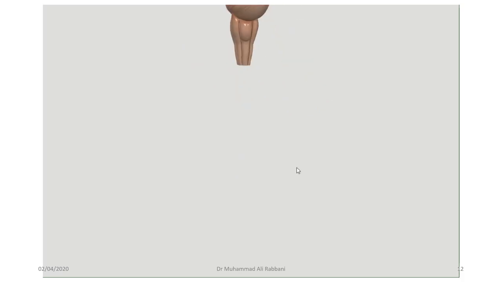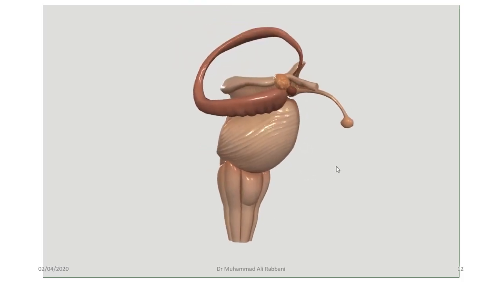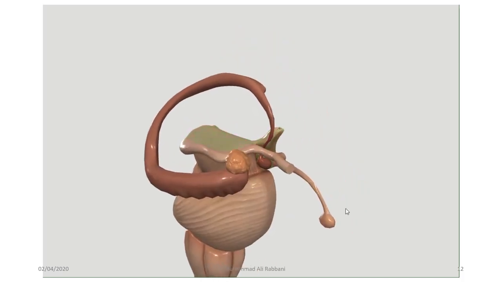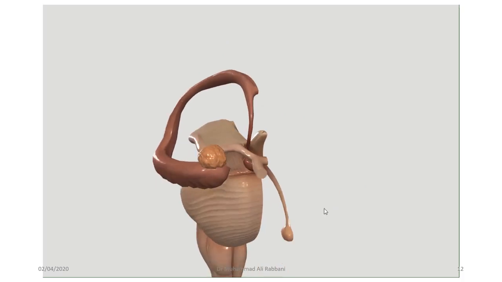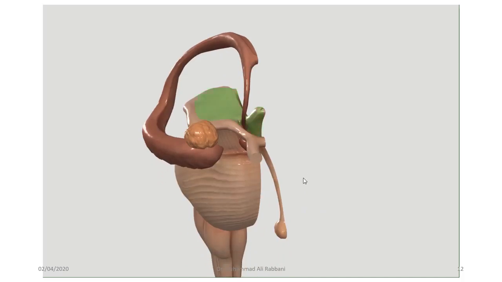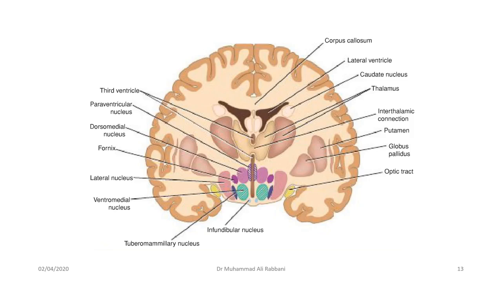Okay, let's move on. So this is the amygdaloid body, the amygdala, and the hippocampus. This is the fornix, and this is the mammillary body below, showing in this picture. Let's move on. This is a picture from Neurosnell.